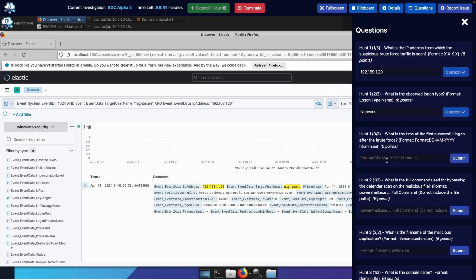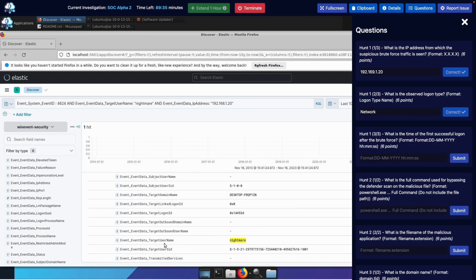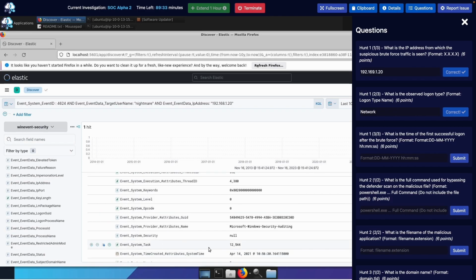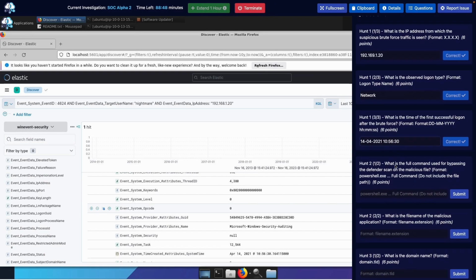Hold on. What's the format they want? DD. Hold on. I think we've seen it here. DD. I don't even think we could copy that, to be honest. I'm just gonna type it out. :30. Does that work? Yep. Sweet. So we just finished our first hunt on some Craven type stuff.